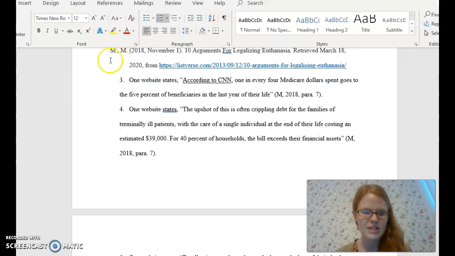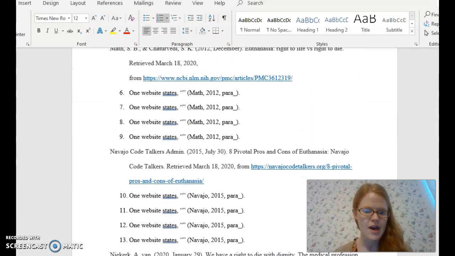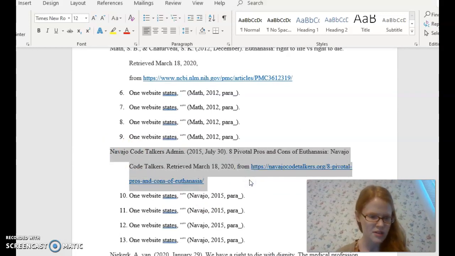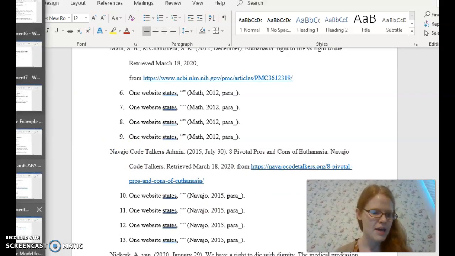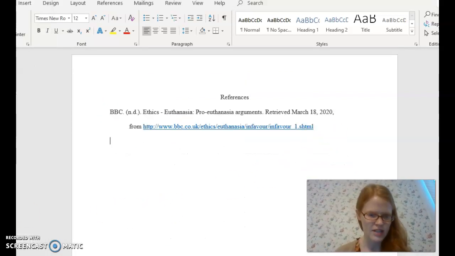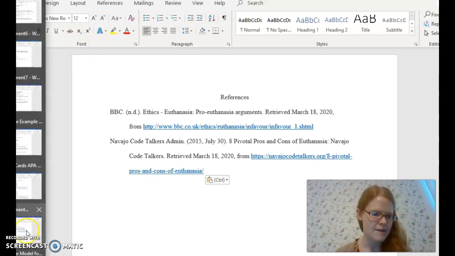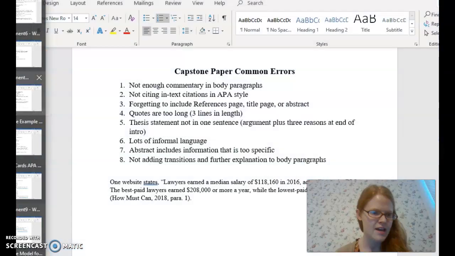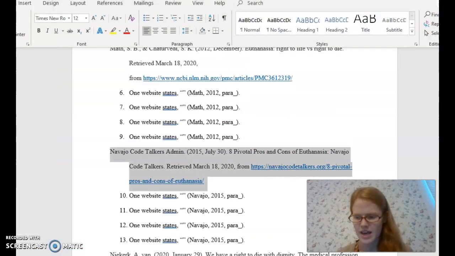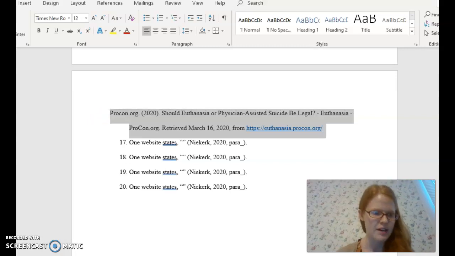So say this source, I didn't actually use anything in my paper, I wouldn't include it on my references page. Say I included a really awesome quote from this source, so I would copy and again paste into my works cited page or my references page, same thing. And then say I included another quote from this website.